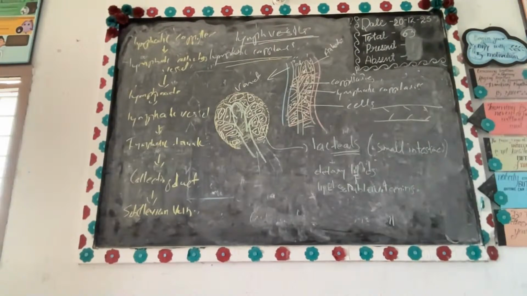Vein. See, so these are capillaries, these are lymph vessels, these are lymph nodes. These are lymph nodes. Did you understand?